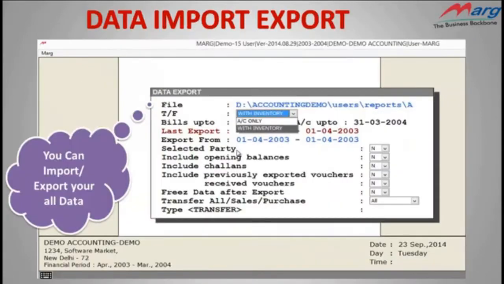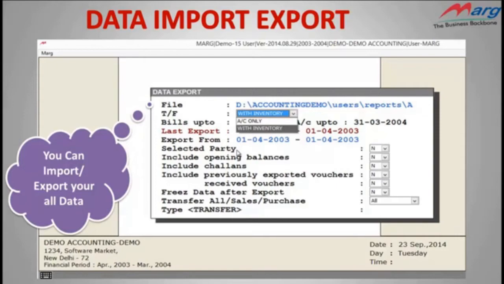Now friends, let's discuss the next option, that is data import export. In Mark software, you can import and export all the data, whether it relates to inventory or without inventory. First of all, let's understand where and why we need this option.